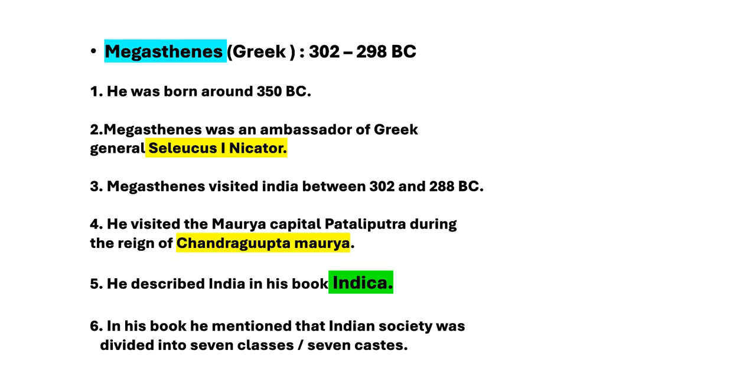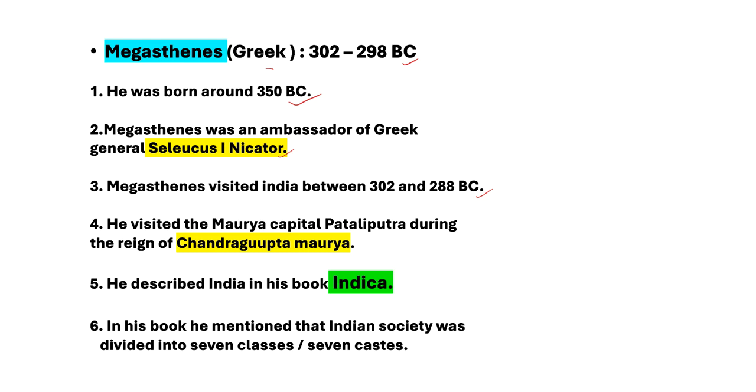First one, Megasthenes. Megasthenes came from Greece. Time period is 302 to 298 BC. He was born around 350 BC. Megasthenes was an ambassador of the Greek general Seleucus I Nicator. Megasthenes visited India between 302 and 288 BC. He visited the Mauryan capital Pataliputra during the reign of Chandragupta Maurya.